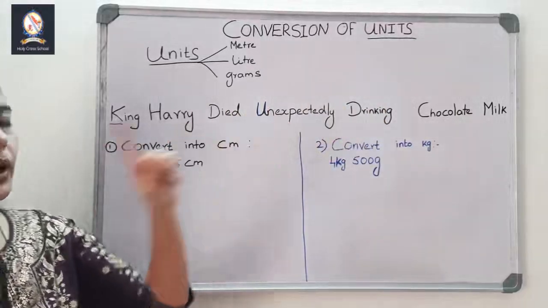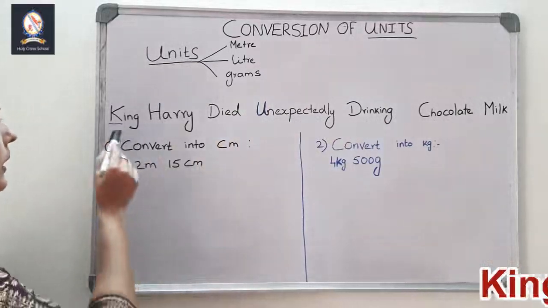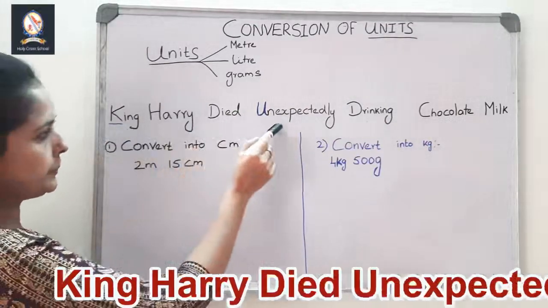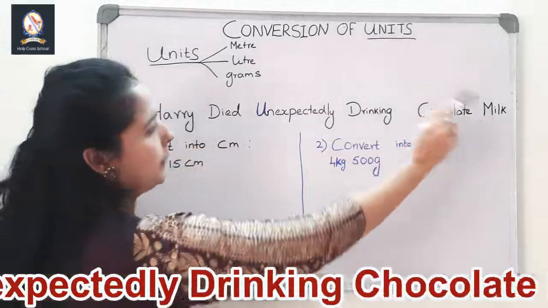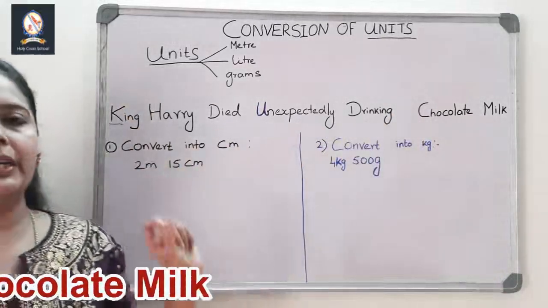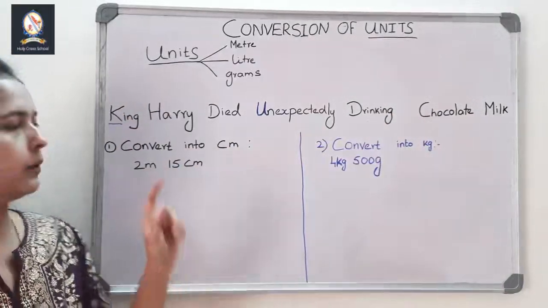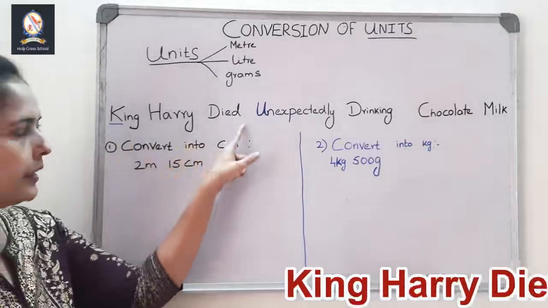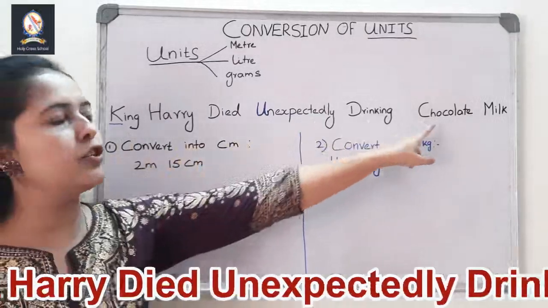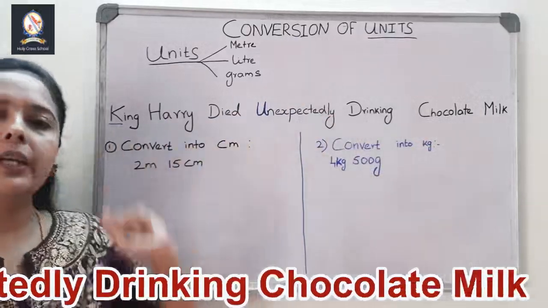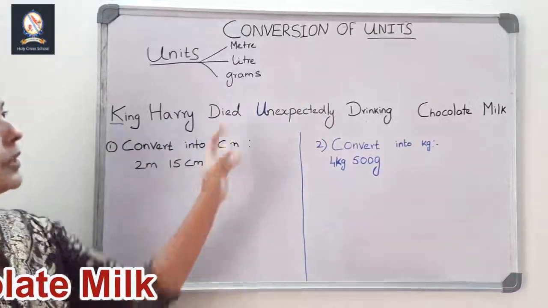Now, before going into the conversion of units, look at the line I have written. This is a simple one-line storyline. King Harry died unexpectedly drinking chocolate milk. You can easily remember that line. This is the storyline we are going to use to convert the units.